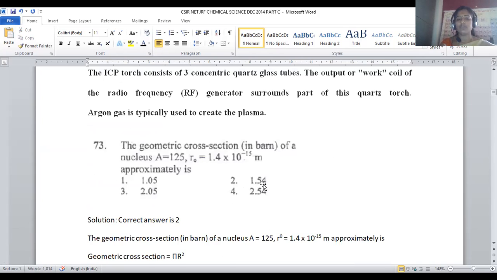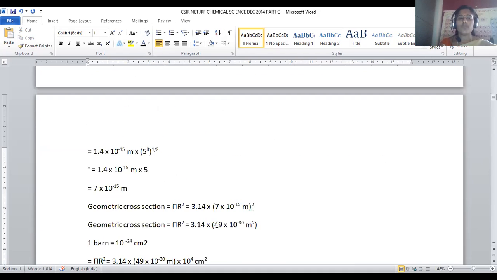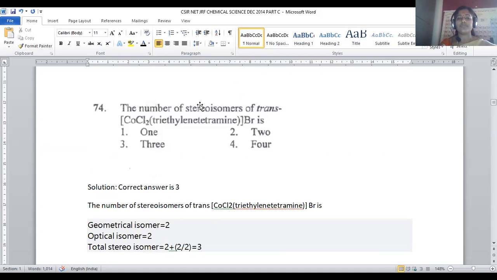1.54 barn is provided in option number 2. That is a geometric cross section of the nucleus, right? So that is measured in barns. So for question number 73, option number 2 will be the right answer. Let us move on to question number 74.